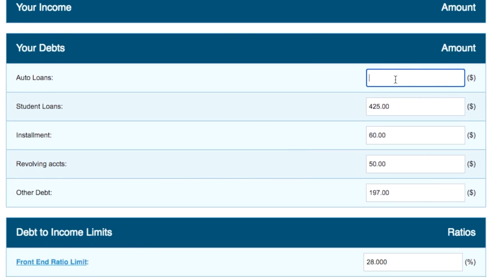How much do you pay out each month for your auto loan? How about student loans? How much do you pay that each month? Installment loan refers to things like if you pay for furniture over several years. Revolving accounts refers to your credit cards. So you put down how much you pay your credit cards each month. And do you have any other debt?